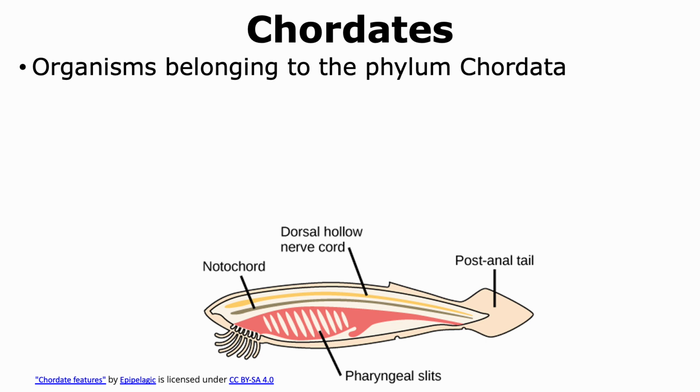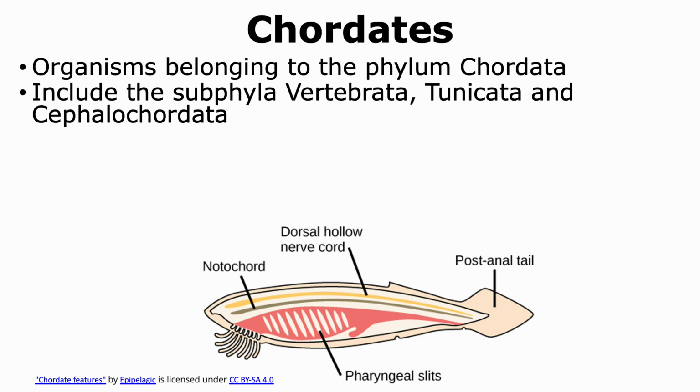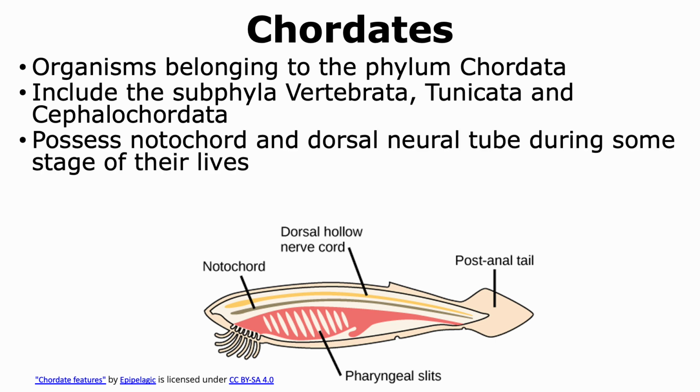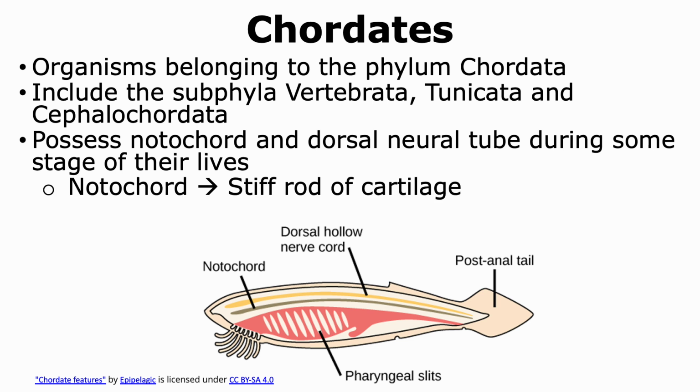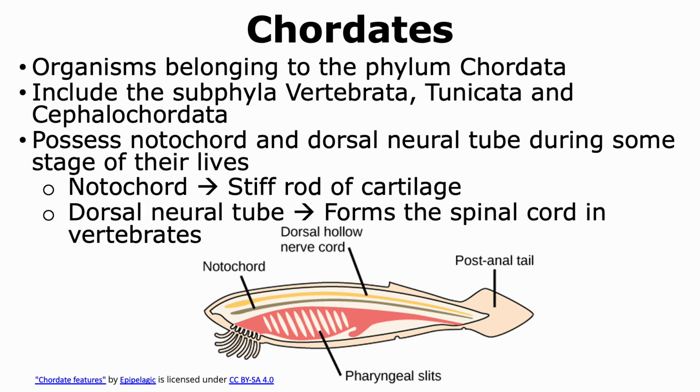Organisms belonging to the phylum Chordata are chordates. These include the subphyla of Vertebrata, from which humans are, Tunicata, and Cephalochordata. All of the organisms belonging to the phylum Chordata have a notochord and a dorsal neural tube during at least some stages of their lives, if not all stages. The notochord is a stiff rod of cartilage, while the dorsal neural tube forms the spinal cord in the case